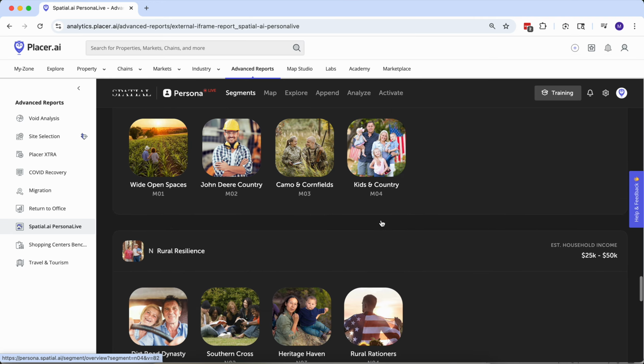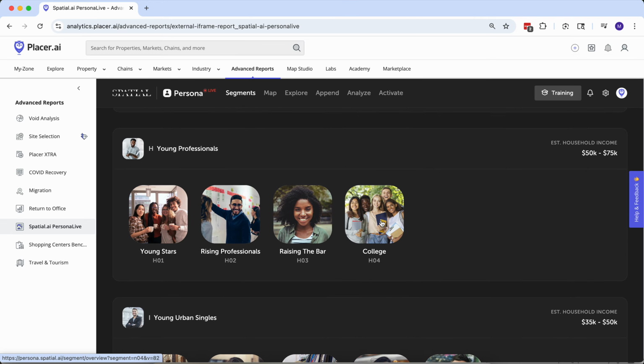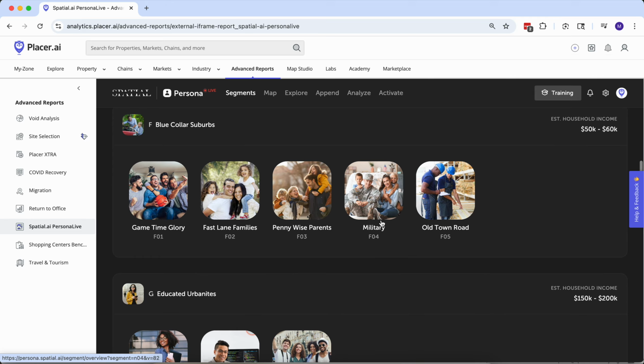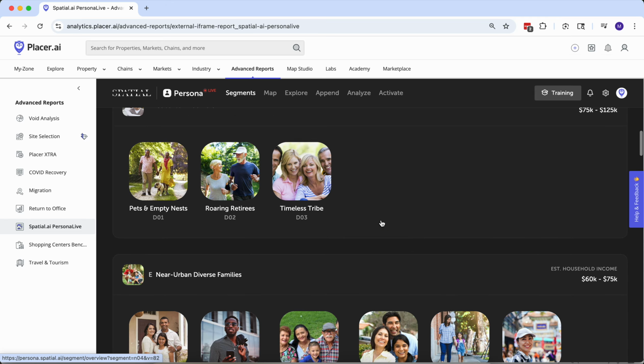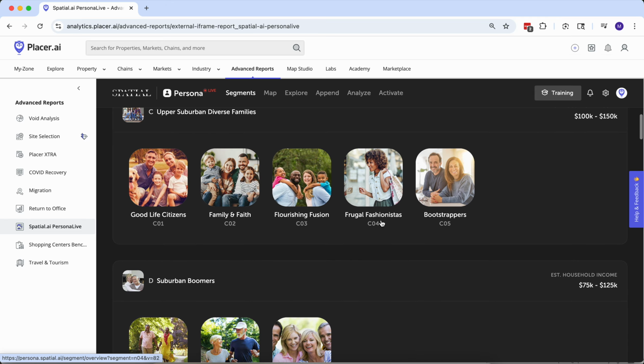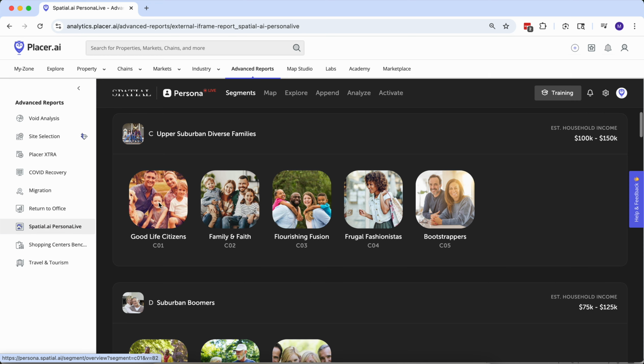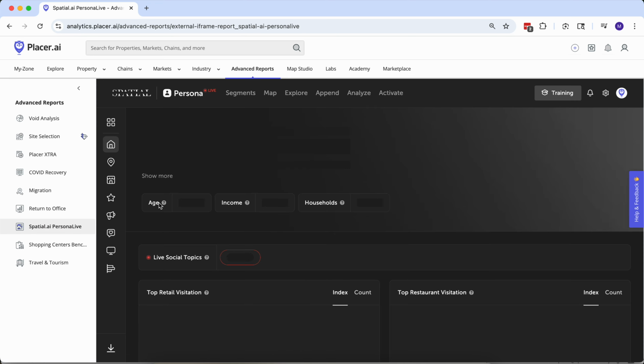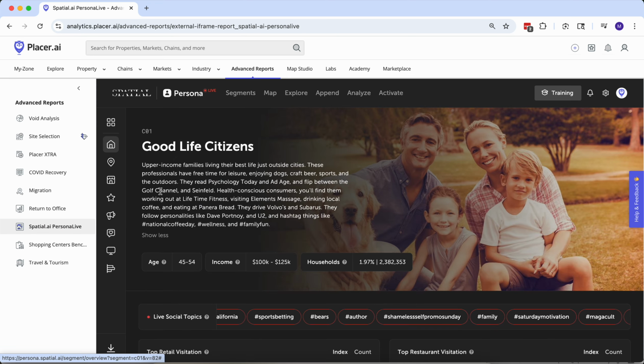So that's kind of the structure there. But for our good life citizens, let's get back up to here. All right, so there's the profile for our good life citizens, and they tend to be between 45 and 54. They like dogs and beer and sports and the outdoors. They watch Seinfeld. They drive Subarus. Kind of some income ranges there.